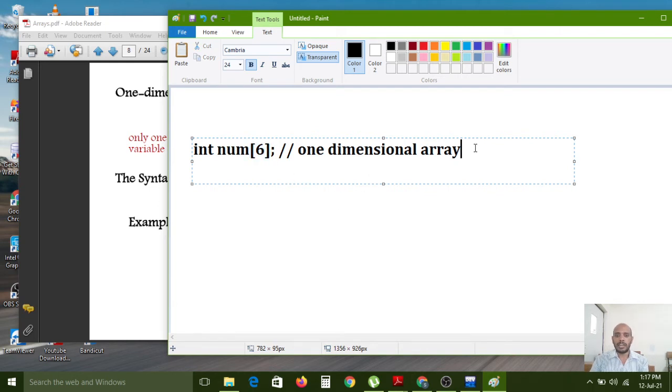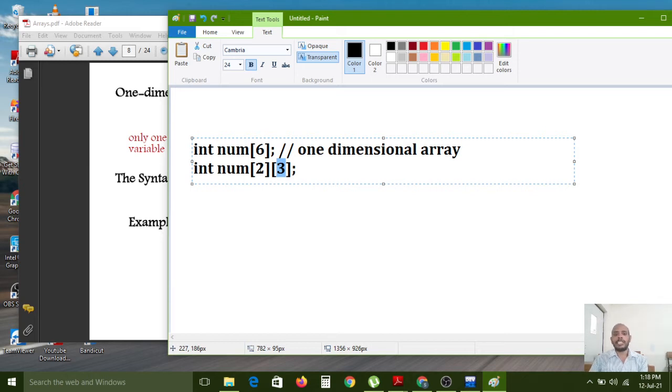Now I am creating one more array with the same name, and here I am using two subscript operators, nothing but 2 pairs of brackets. If you write the statement like this, the number variable is called a two-dimensional array, because we are mentioning two sizes. The first dimension is equal to rows and the second dimension is equal to columns.